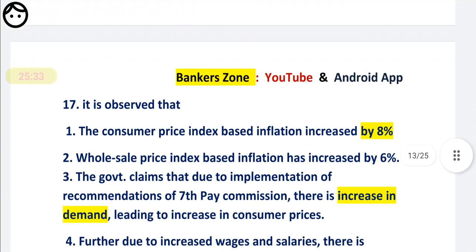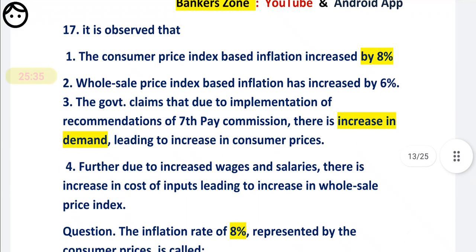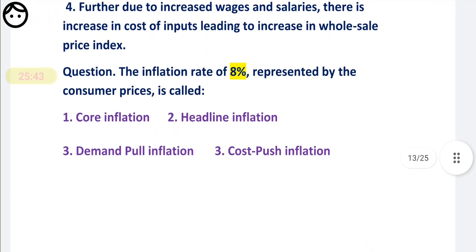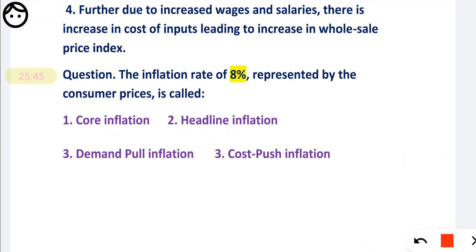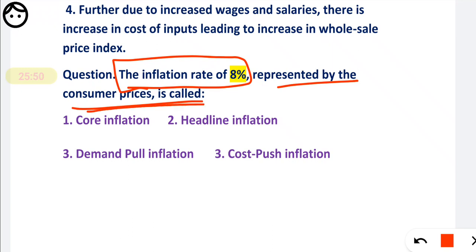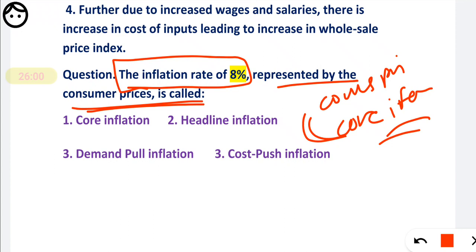Question number 17 we will move to. It is observed that, we have already discussed the first, second, third, fourth observations. Now we directly move to the question. What they are asking: the inflation rate 8% represented by CPI is called as. So friends, the rate which is represented by consumer prices is called the core inflation. It is also called the core inflation. So C for C. Remember, core inflation will be our correct option. See friends, headline inflation, it is WPI based.